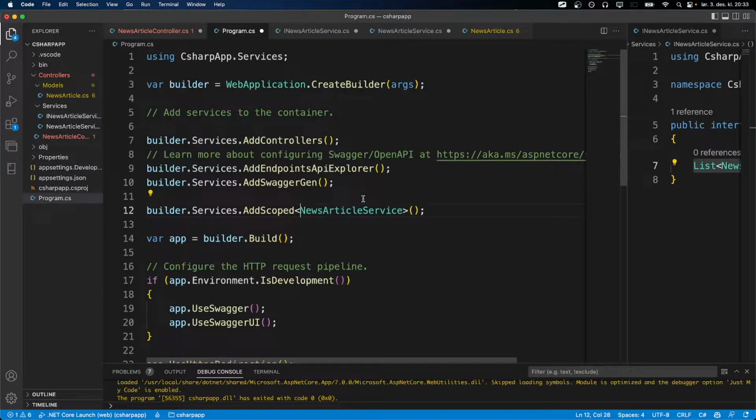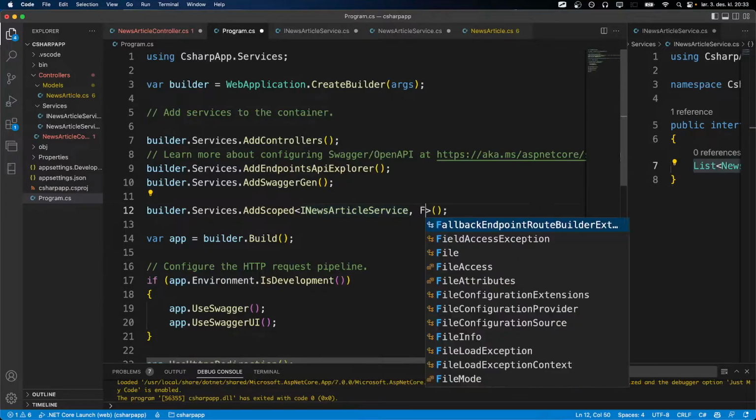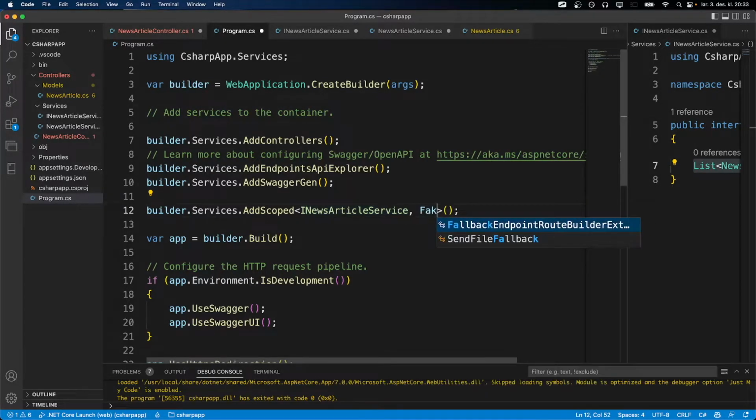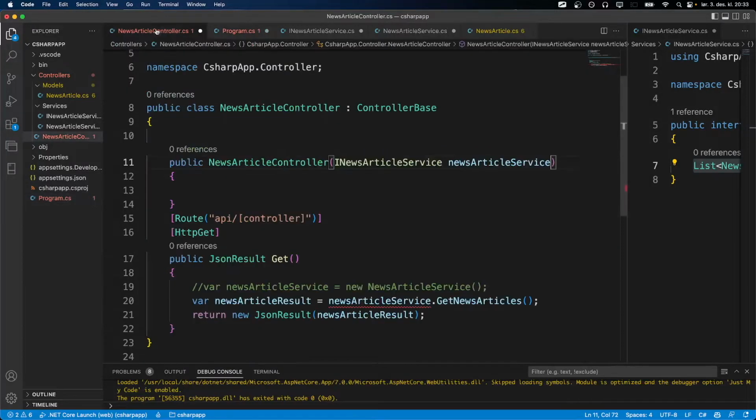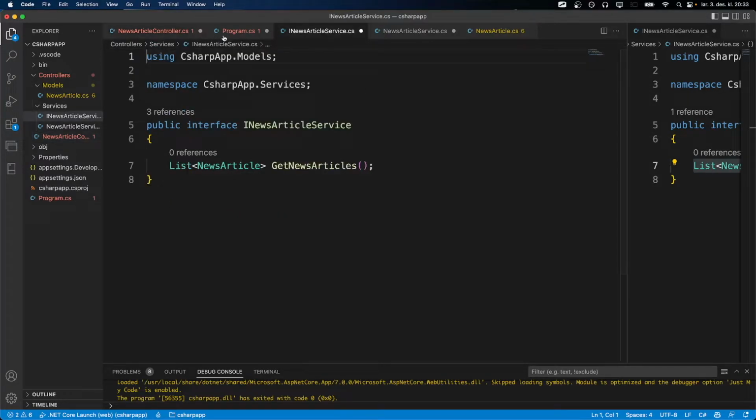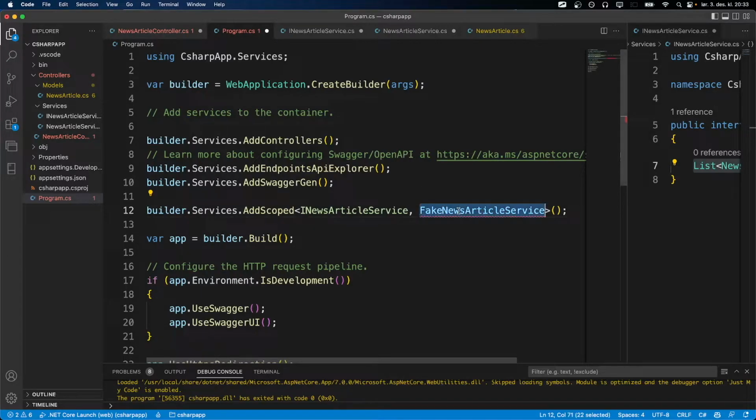Because think about it. If we have the same interface, and then we find out that we want a different implementation, then we can have a fake news article service in here, as you can see, but we don't need to change anything in our controller because it can stay exactly the same. The interface will be the same. We don't need to change the implementation because the container is responsible for knowing which instance it would use. So here we would like to use news article service, just like that.